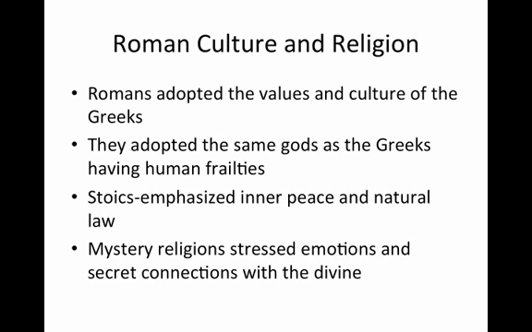Roman culture and religion. The Romans adopted the values and culture of the Greeks. They adopted the same gods, just changed their names, as the Greeks, showing human frailties. Also, there were other types of philosophies and religions, for example, the Stoics, who emphasized the sense of internal peace and natural law, and mystery religions that stressed emotions and secret connections with the divine.